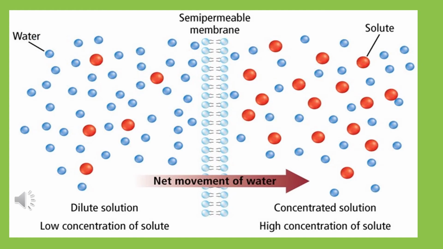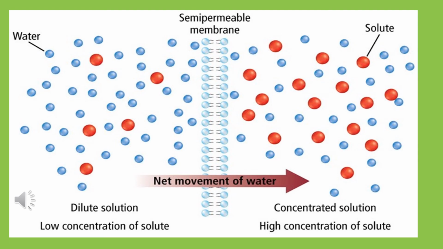Dear students, now we are going to learn a very interesting concept. Let us see. Here I have taken two solutions. One is a dilute solution, another one is a concentrated solution, meaning lower concentration and higher concentration of the solute. These two solutions are separated by a membrane called a semi-permeable membrane.